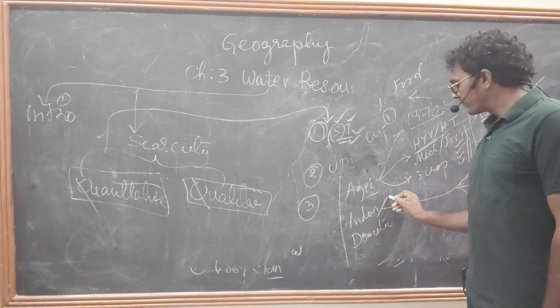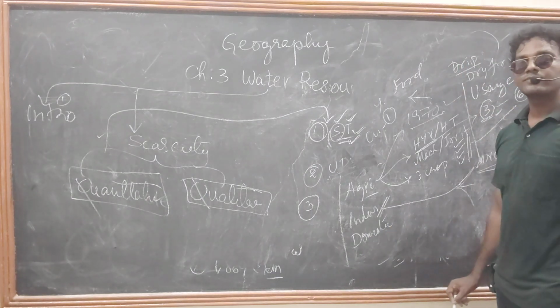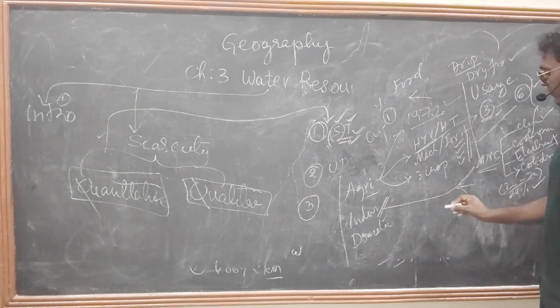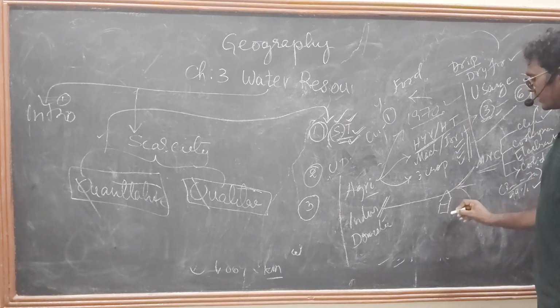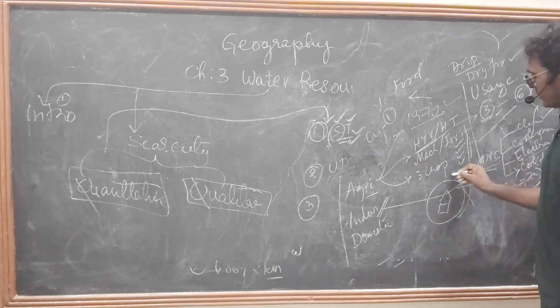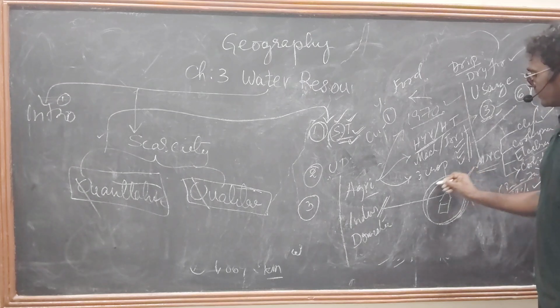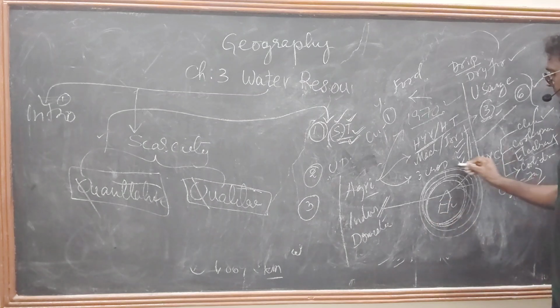And one more thing we need to discuss. Along with industries, one more thing also comes. What is that? Urbanization. If you construct any industry there, along with the industry, the employees come and locate their residences near the employment area. Again, the industrial corridor will develop, an industrial city will develop like this.